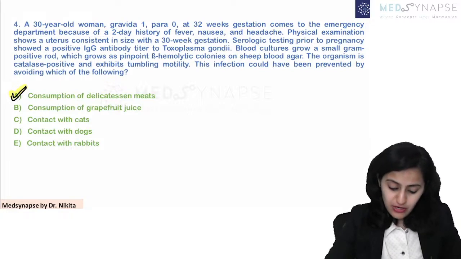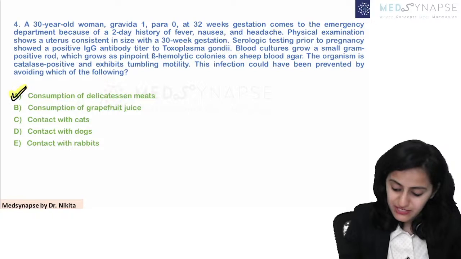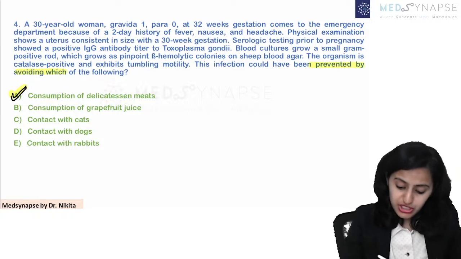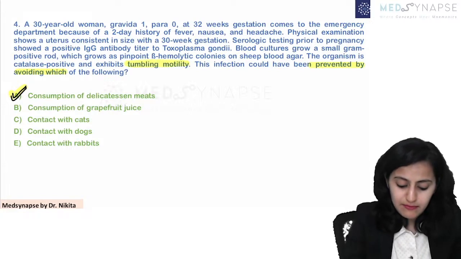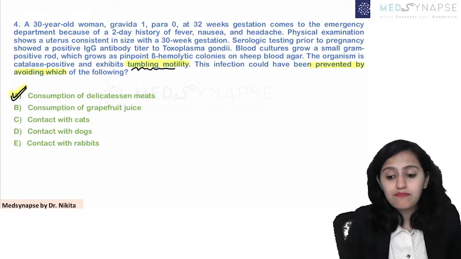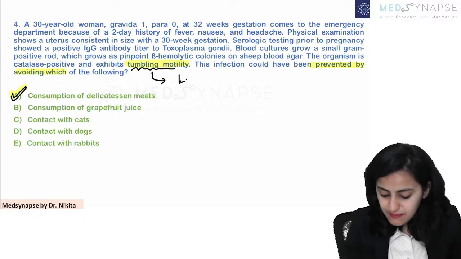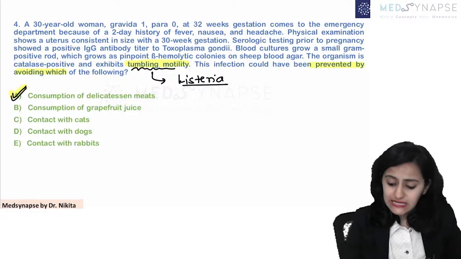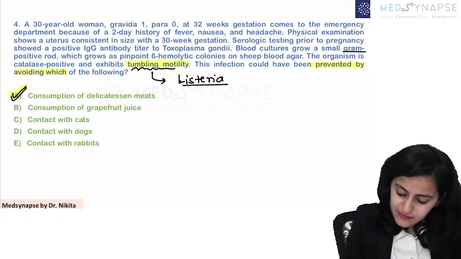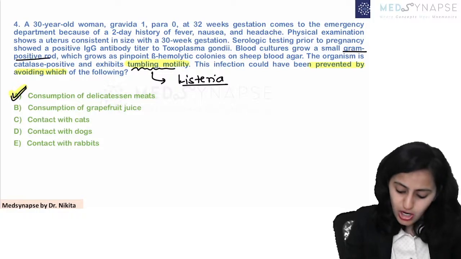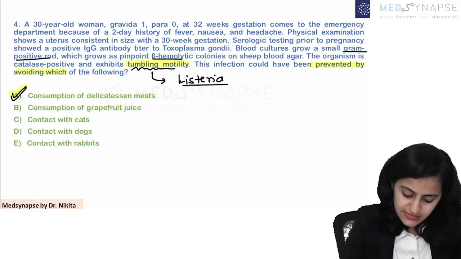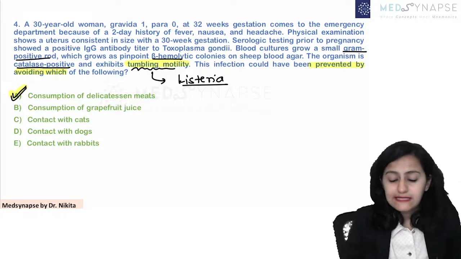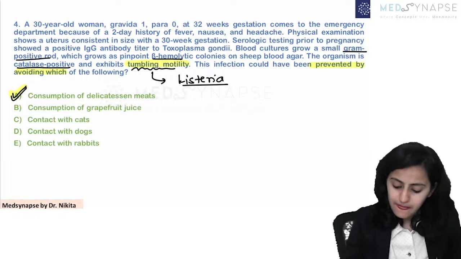What organism are we talking about here? So the question is, this infection could have been prevented by avoiding which of the following? You can see that there is tumbling motility. Okay, there is tumbling motility. What has tumbling motility? Listeria. Right? It is listeria. So blood cultures are showing it is gram positive rod, it is beta hemolytic, it is catalase positive, and it exhibits tumbling motility. So remember listeria, list wala.